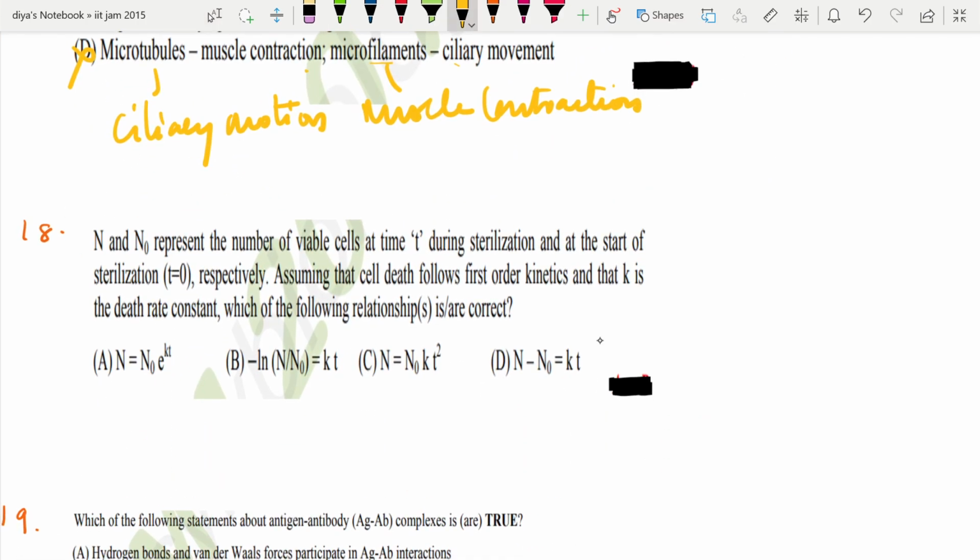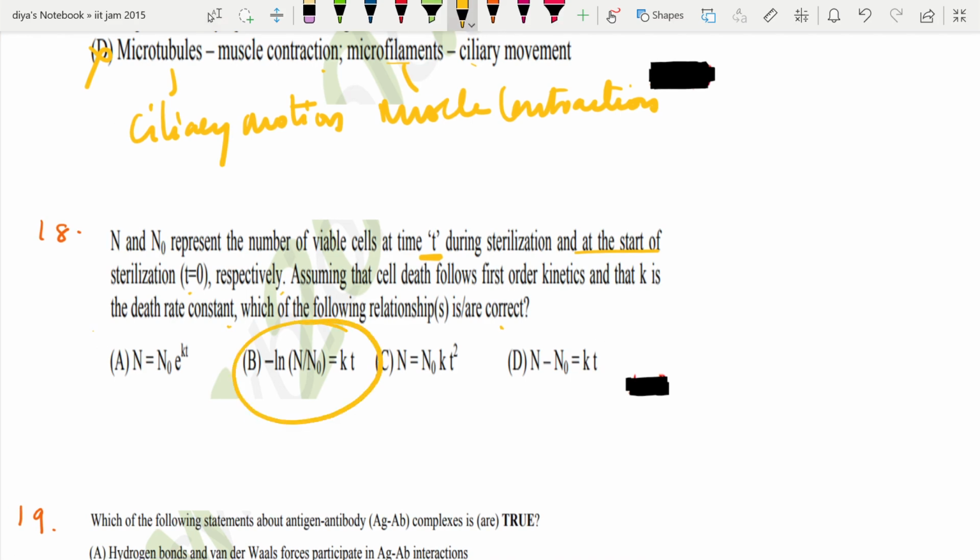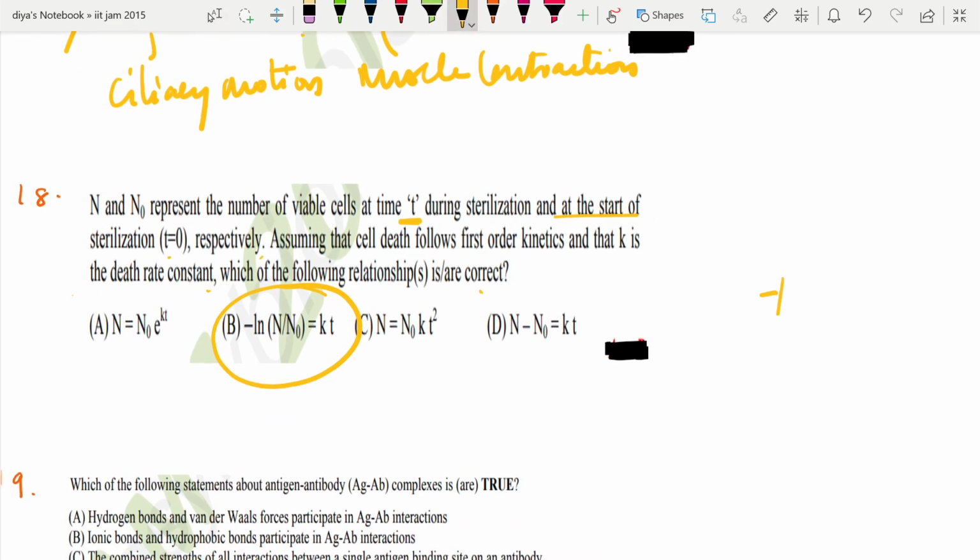N and N naught represent the number of viable cells at time t during sterilization and at the start of sterilization, t equals 0, respectively. Assuming that the cells follow first order kinetics and k is the death rate constant, which one of the following relationships is correct? Here this is the correct option. This is the equation we know: integration of dN by N from N naught to N is equal to minus k into t. So this is the correct option.